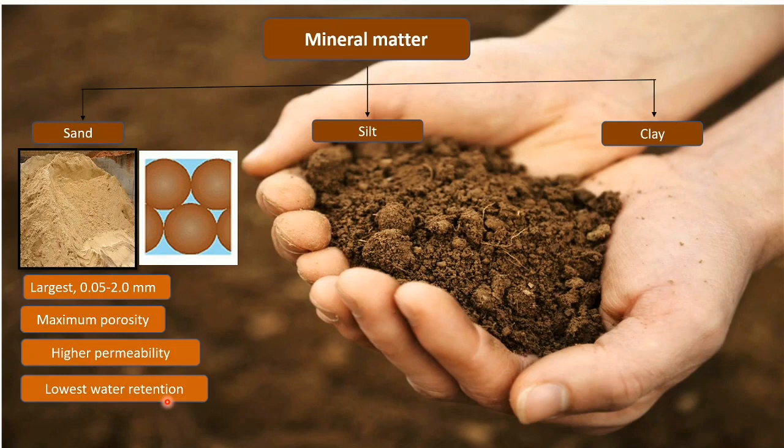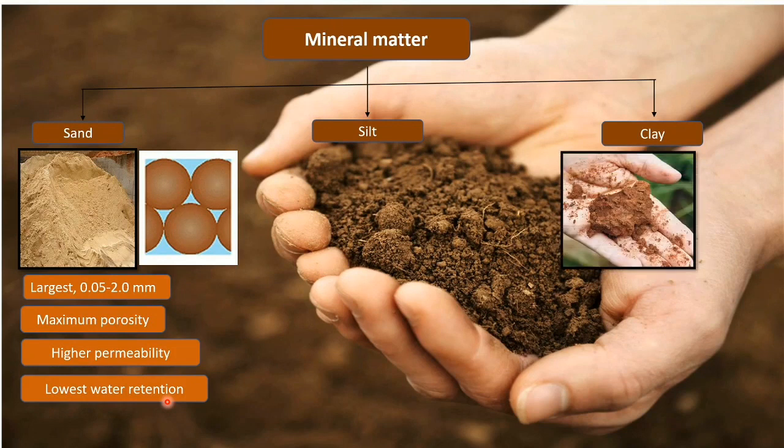Now we will look into our next. First of all, we will look into what is clay. Clay, as you can see, is much more compact than sand. So clay is the smallest of all the 3. Its size is less than 0.002 mm diameter.